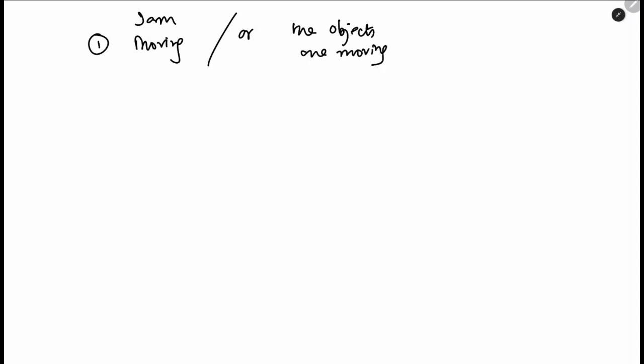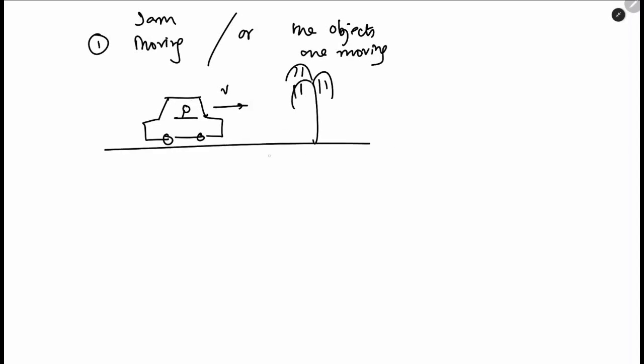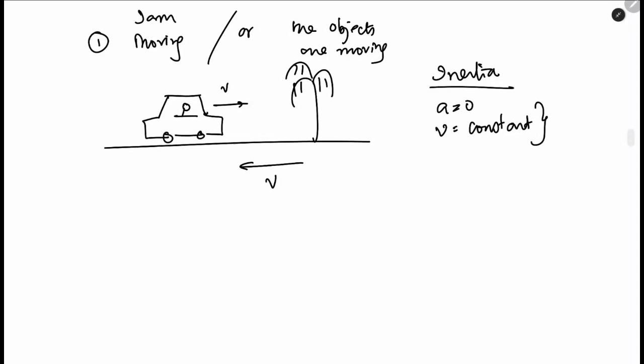He said we cannot determine whether I am moving or the objects are moving. So this person sitting inside the car looks outside. His car is moving at velocity v, and we have a coconut tree here. What will this person say? He will say, I am at rest, but this coconut tree is moving toward me with velocity v. This is the whole idea of inertia, where there is no acceleration or the velocity is constant. Got my point?